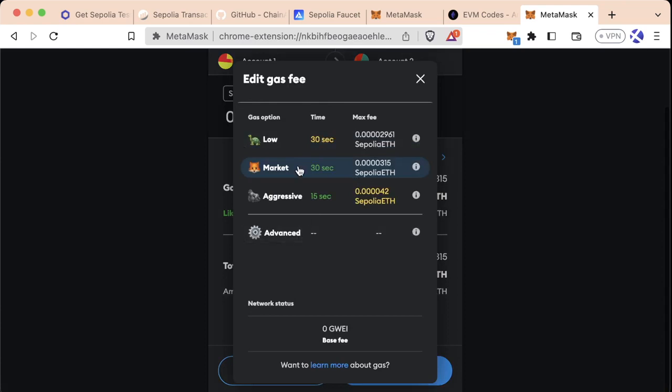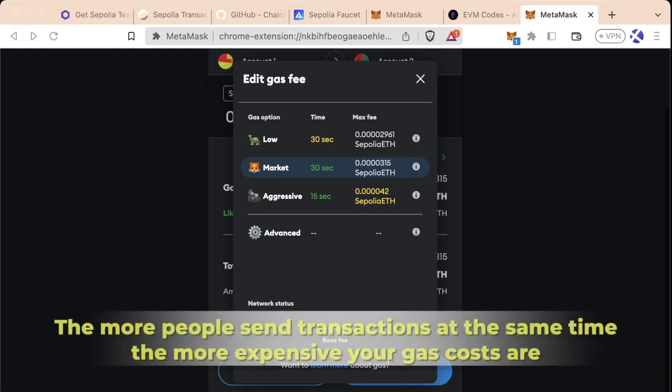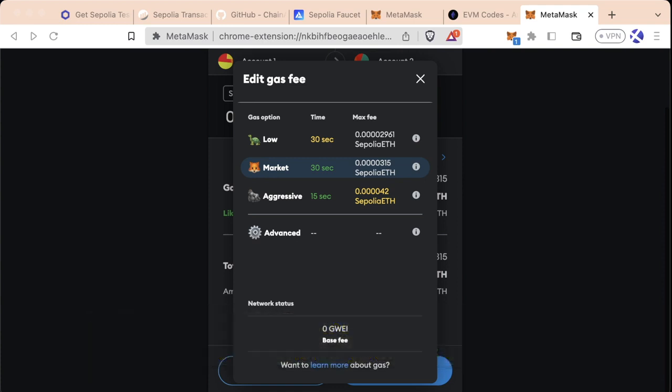The amount of gas that you choose to spend can be different depending on how many people are making transactions on the blockchain. The more people are sending transactions at the same time, the more expensive gas costs are going to be. So if a lot of other people are also sending transactions right now, the gas price is going to be higher. If a lot of people are sending transactions, that means there's not going to be enough space for everyone's transaction to get through. So in order to throttle that, they increase the gas price. That's a bit of an oversimplification of what's happening, but if you take that understanding, that'll pretty much work.